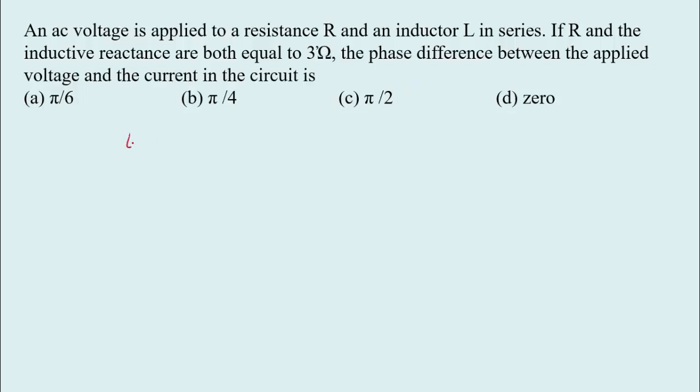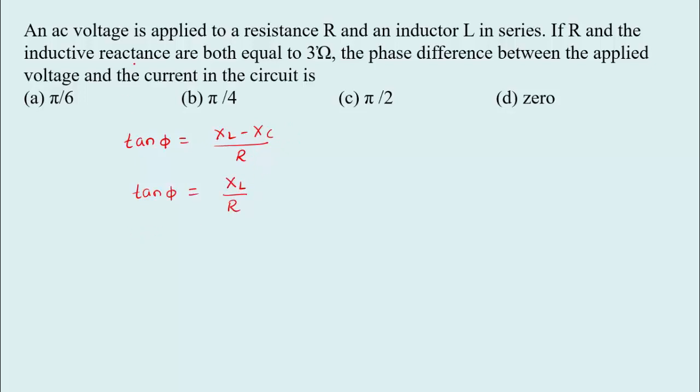We know that tan phi equal to XL minus XC divided by R. So this is the standard equation we can use here. And in this problem there is no capacitor in the circuit, so only an inductor is connected to the resistor. So we can write this equation as tan phi equal to XL divided by R. So XC I removed here because there is no capacitor in the circuit.